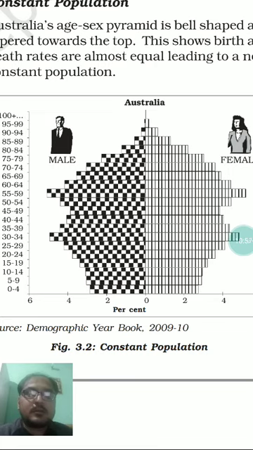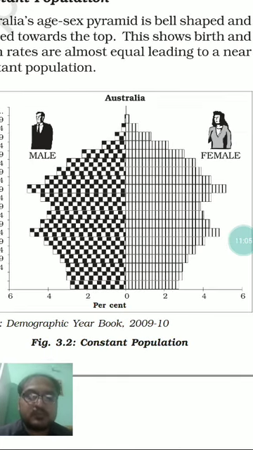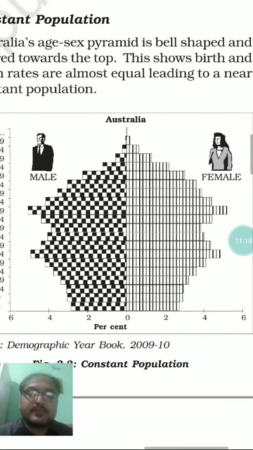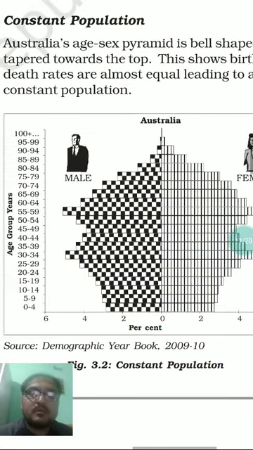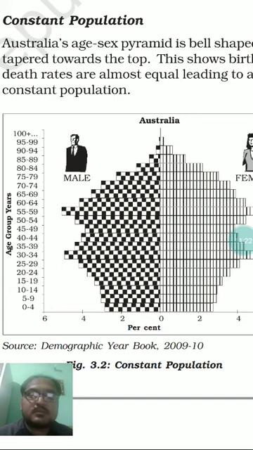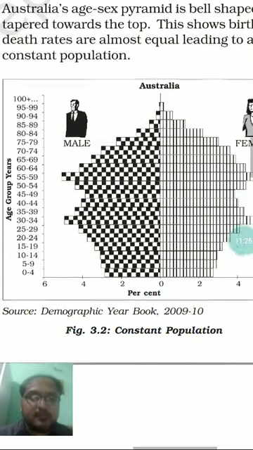Recently the growth rate depicts 3 percentage points for male and female population. So what it shows is that there was not a huge expanding population even in the last 100 years, and the recent trend is showing a constant, balanced population growth rate, and that's why such a population sex pyramid is called a constant population sex pyramid.